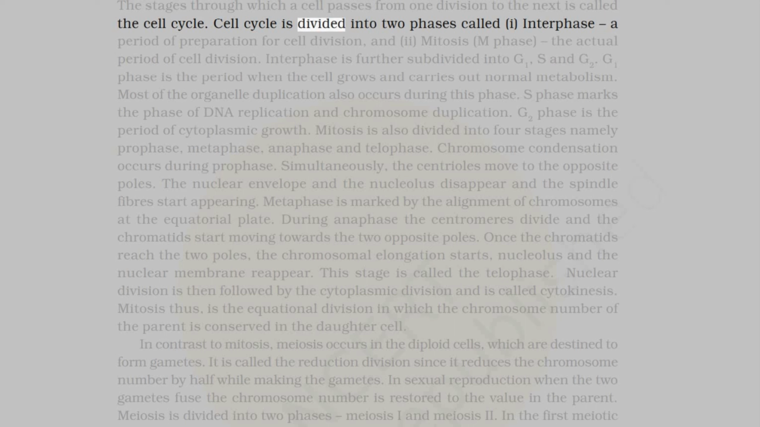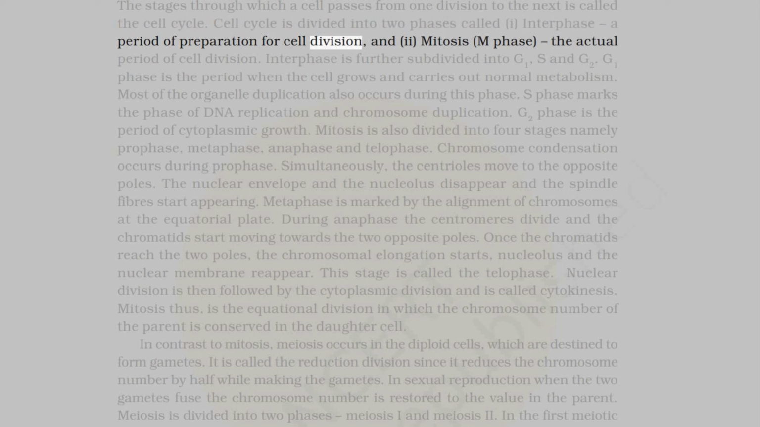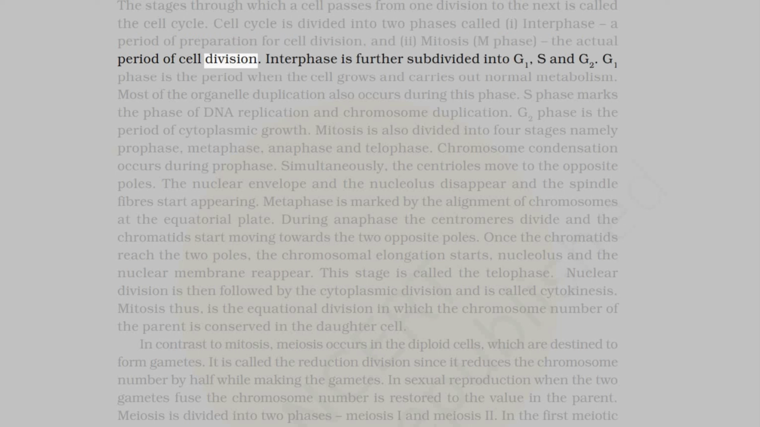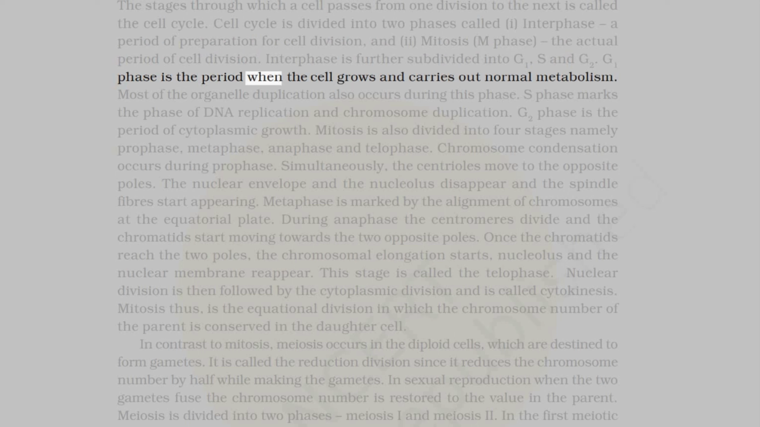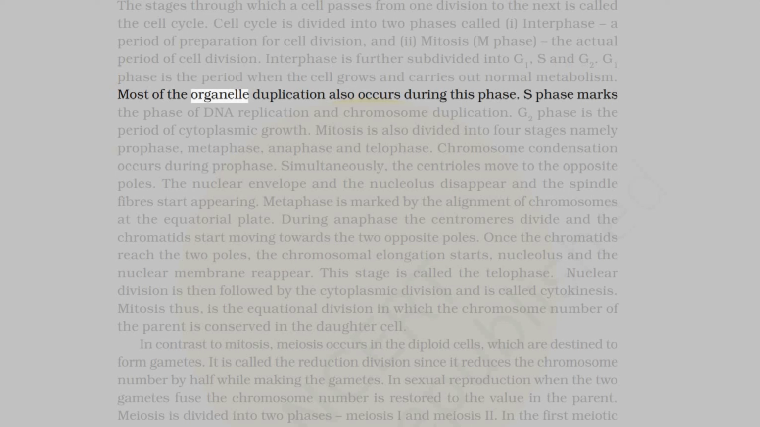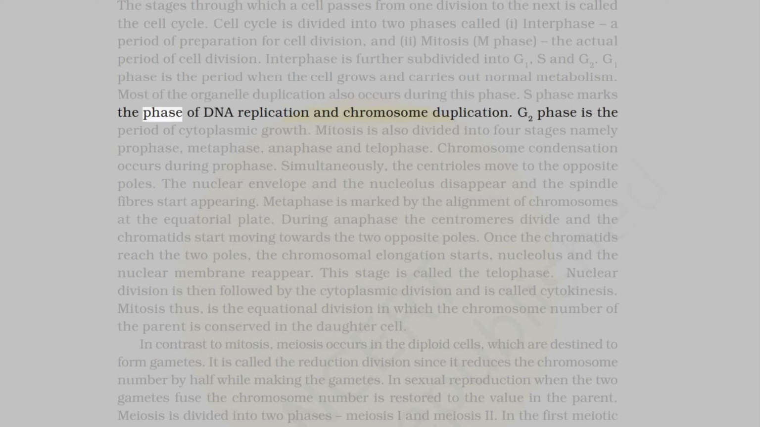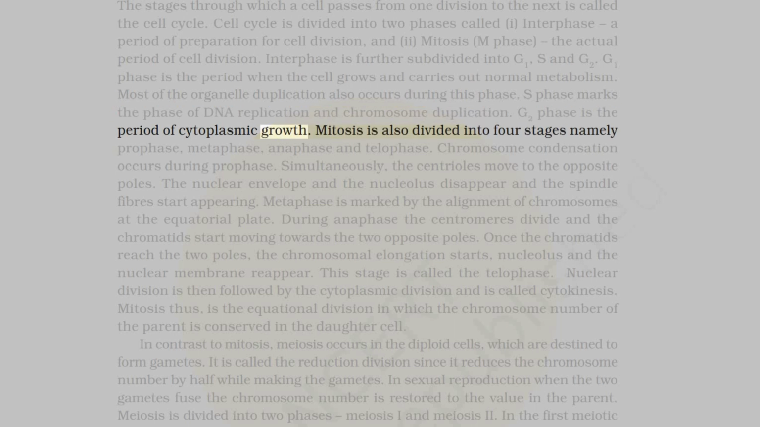Cell cycle is divided into two phases called I. Interphase, a period of preparation for cell division, and II. Mitosis, M phase, the actual period of cell division. Interphase is further subdivided into G1, S and G2. G1 phase is the period when the cell grows and carries out normal metabolism. Most of the organelle duplication also occurs during this phase. S phase marks the phase of DNA replication and chromosome duplication. G2 phase is the period of cytoplasmic growth.